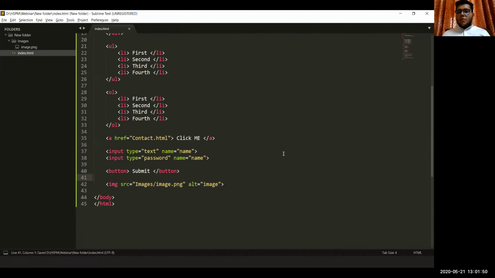Input tag is a singleton tag. Yes, input tag is a singleton tag. And if you want, you can close this with a slash at the end, but it doesn't matter. And most of the times you don't have to do that.